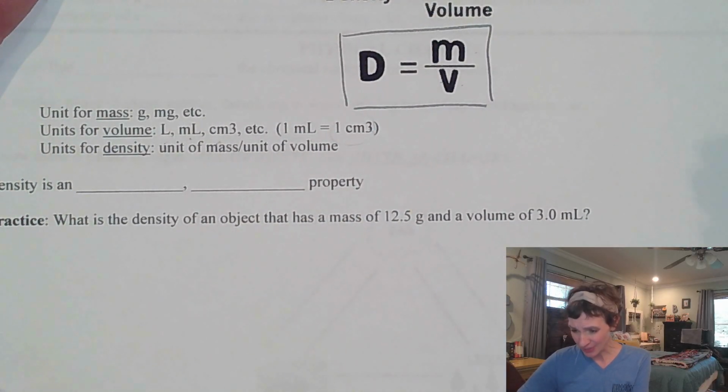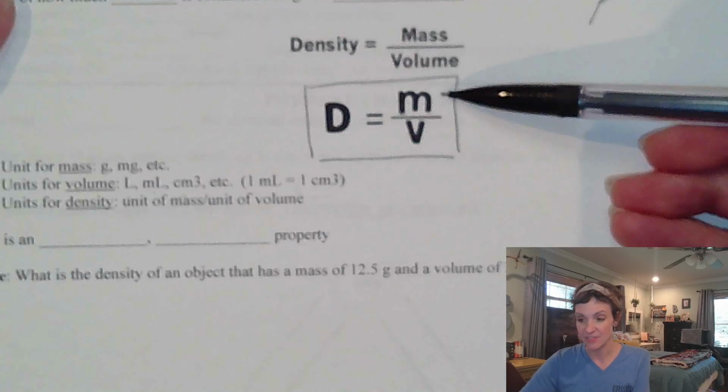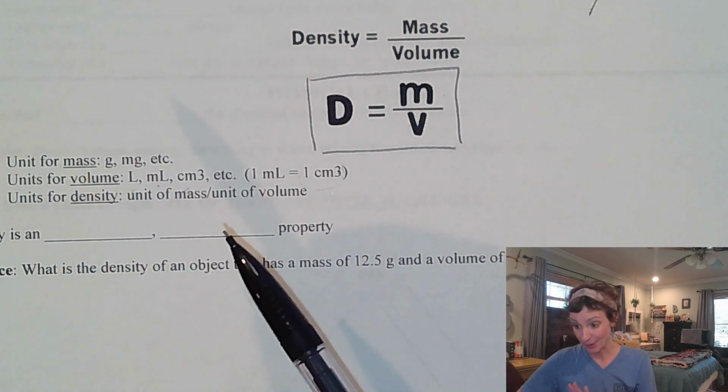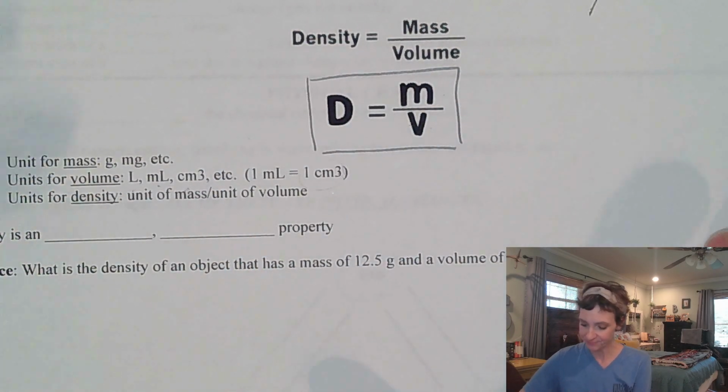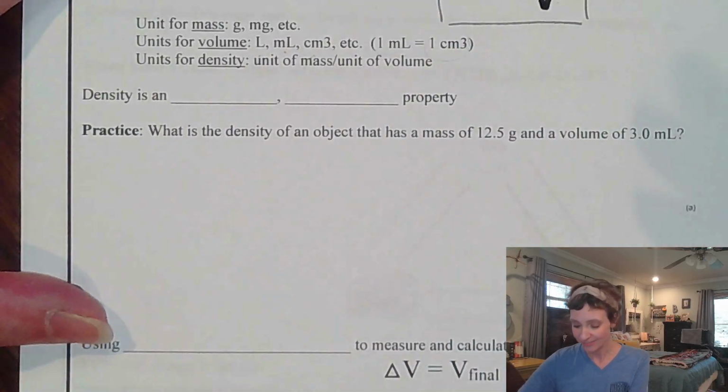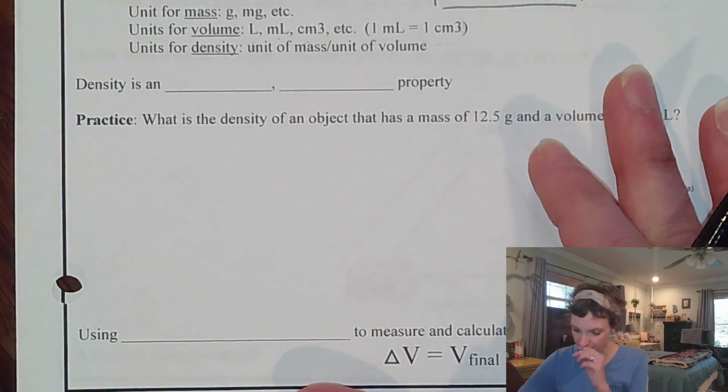So the units for density, because it is a mass value over a volume value, it's going to be mass per volume unit, okay? Now, it depends on what those units are going in, but the units coming out for density are going to be that ratio of those two things.